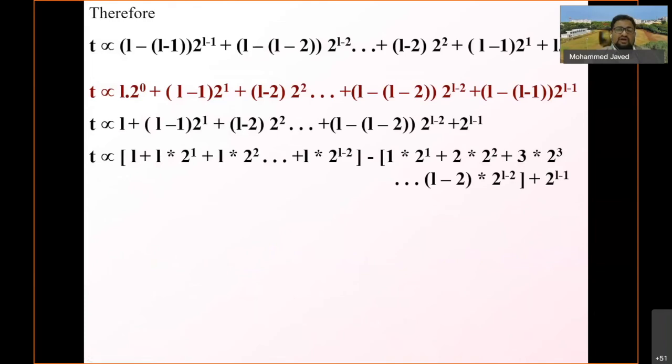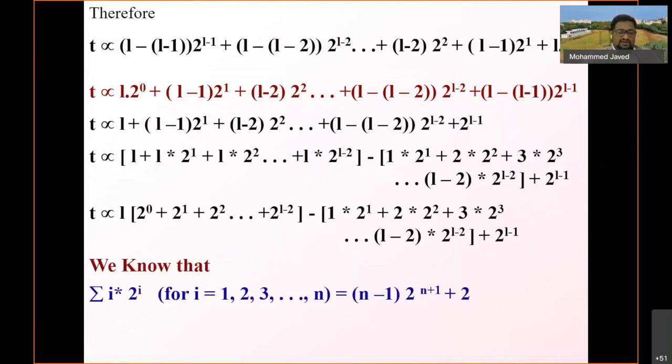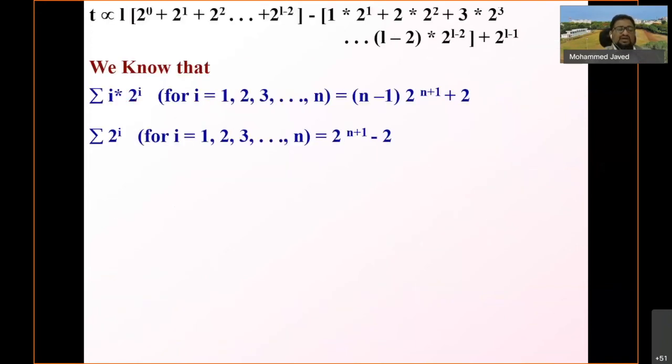Here I have further simplified. I have taken L as common, then 2 power 0 plus 2 power 1 plus 2 power 2, and so on. I can substitute the identities. We know that sigma I into 2 power I is (n minus 1) into 2 power (n plus 1) plus 2, and sigma 2 power I is 2 power (n plus 1) minus 2. If you substitute these in this particular equation, then you would get the proper answer.